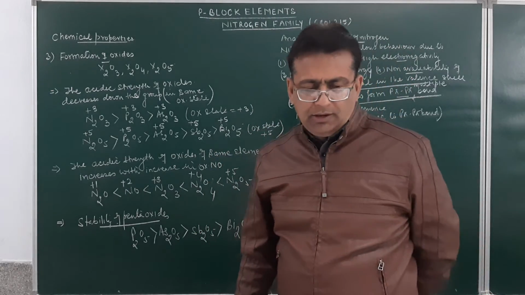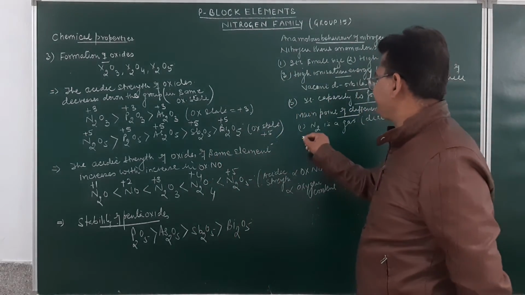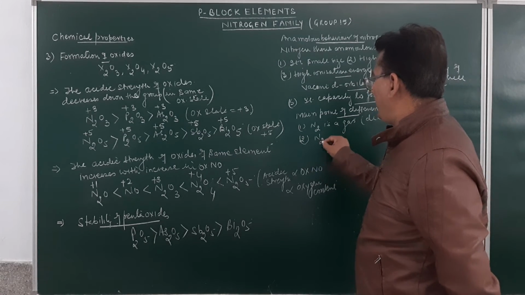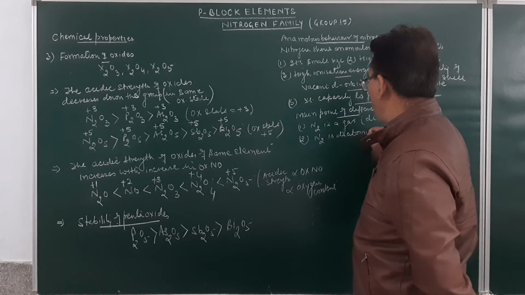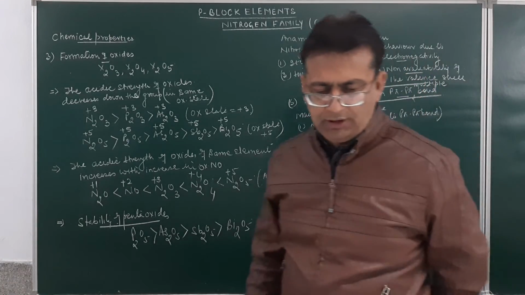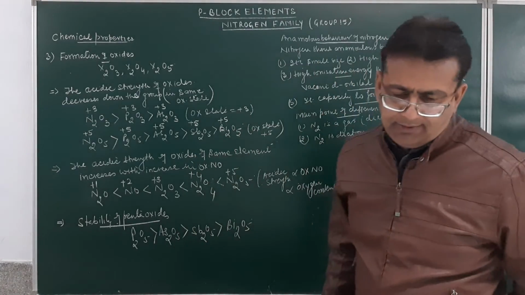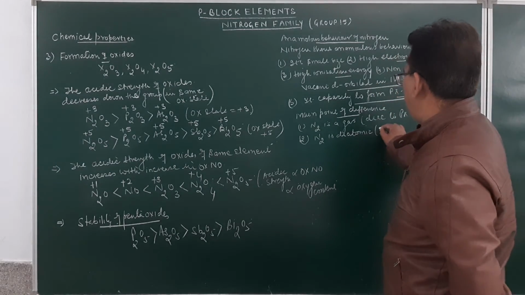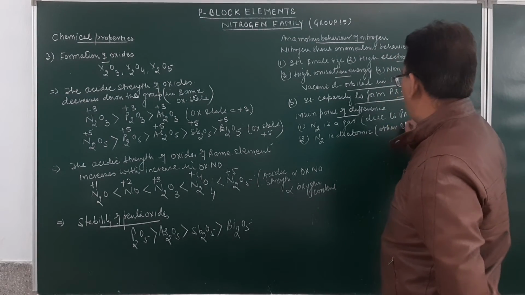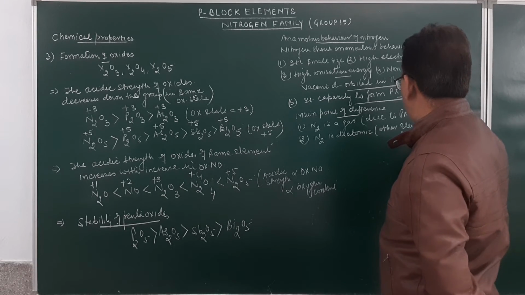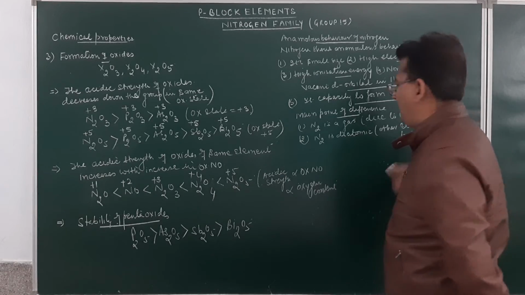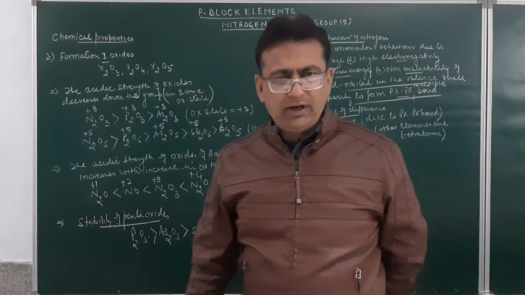Number second, nitrogen is diatomic in nature. I mean to say two atoms combine to form a nitrogen molecule, while the other elements are tetraatomic in nature. Am I clear over here?